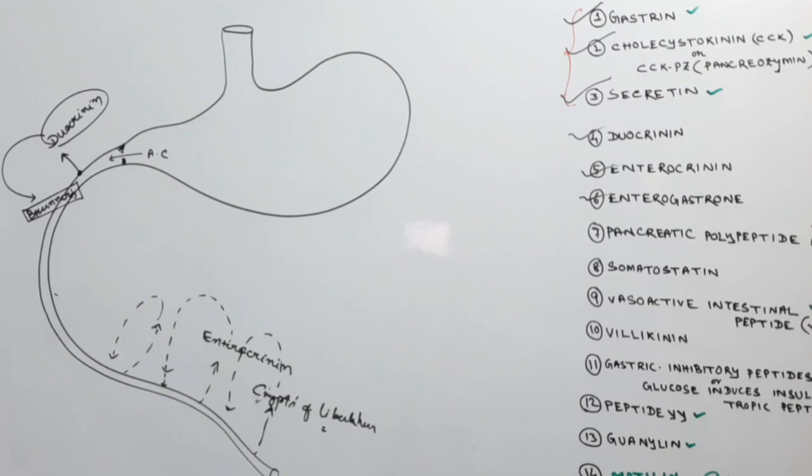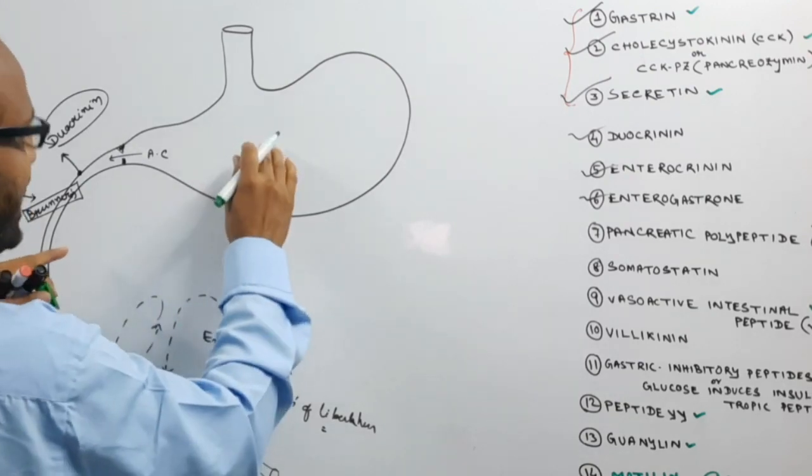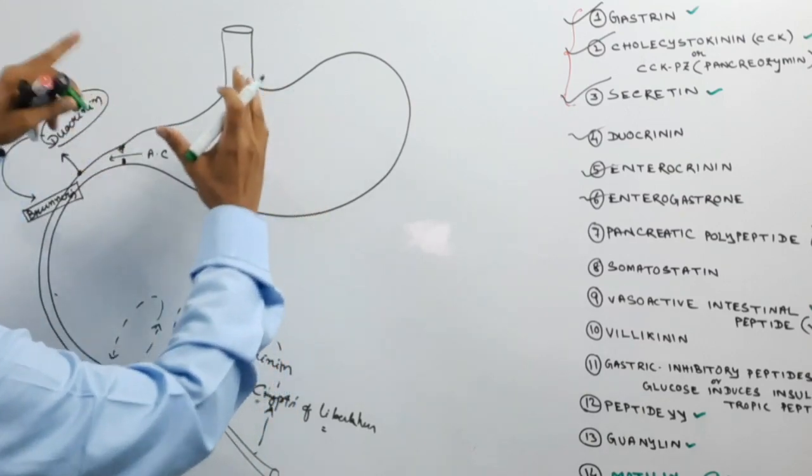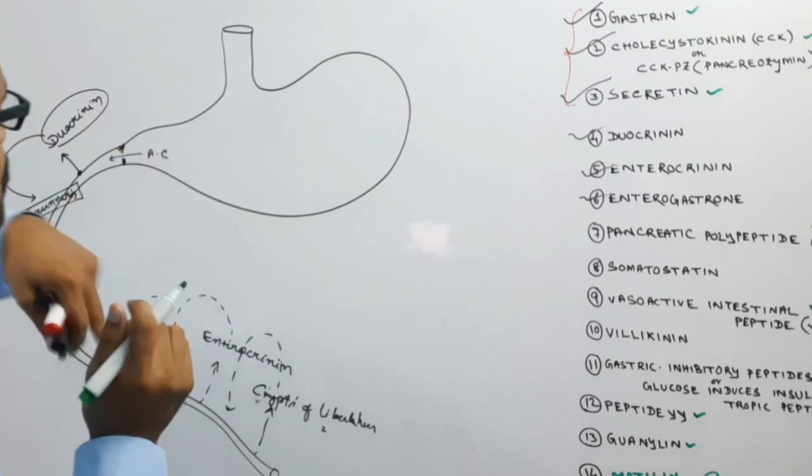Then come to another hormone, enterogastrone. Enterogastrone is the gastric inhibitory peptide, which slows down the secretion of gastric juice as well as the motility of the stomach.